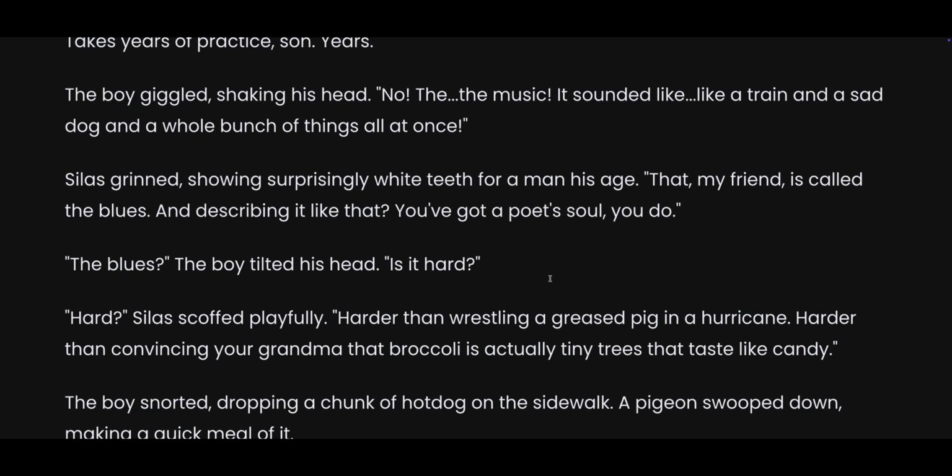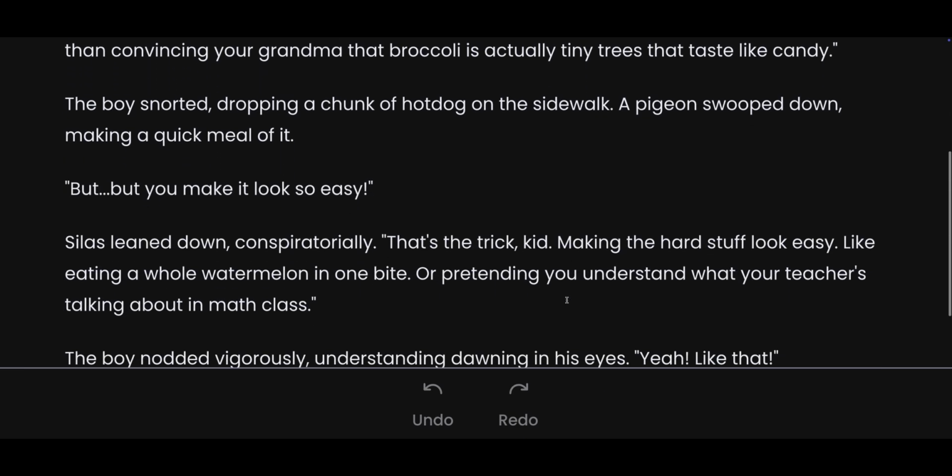"The blues?" The boy tilted his head. "Is it hard?" "Harder than wrestling a greased pig in a hurricane. Harder than convincing your grandmama that broccoli is actually teeny trees that taste like candy." The boy snorted, dropping a chunk of hot dog on the sidewalk. A pigeon swooped down, making a quick meal of it. "But you make it look so easy."